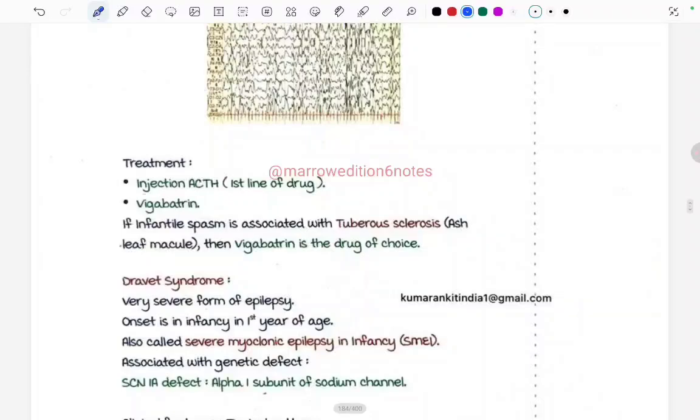And this is the first treatment that we saw, injection ACTH, which is the first line in West syndrome, and vigabatrin. If infantile spasm is associated with tuberous sclerosis, then vigabatrin is the drug of choice. Okay, so the first syndrome we read is West syndrome.